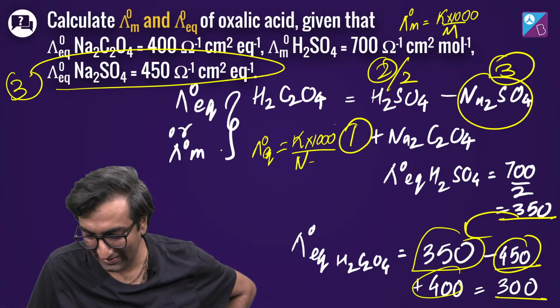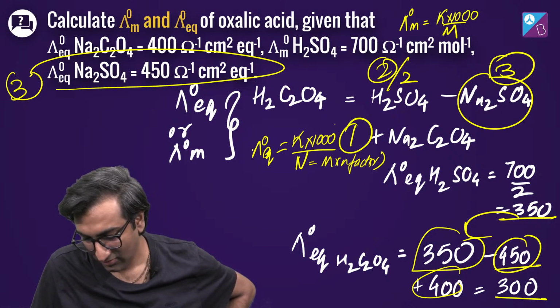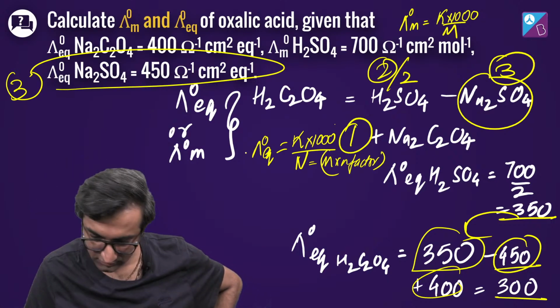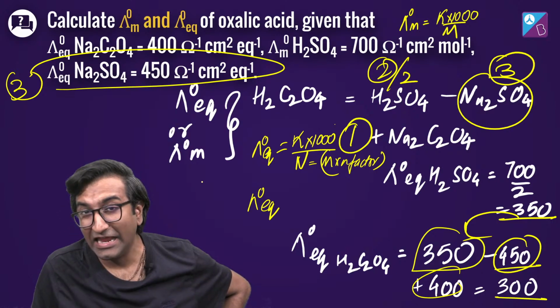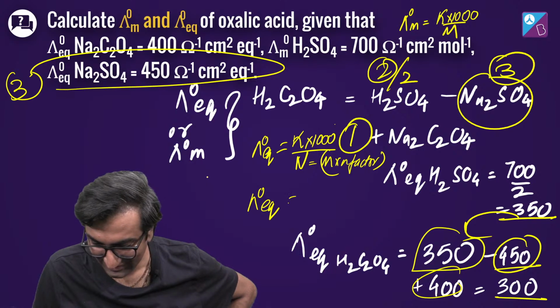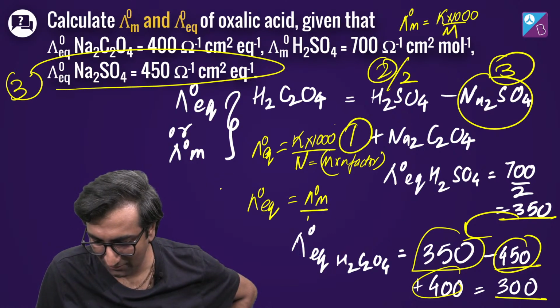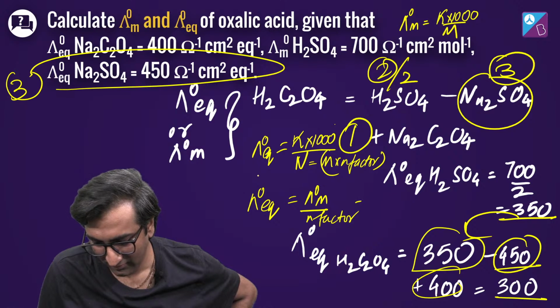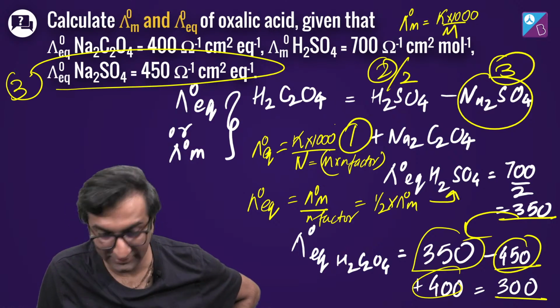Right? Normality क्या होती है? This is molarity into n factor. Correct? What is n factor here? It is 2. Right? So, lambda naught equivalent is equal to lambda naught m divided by n factor, which is 1 by 2 into lambda naught m, इसीलिए ये.